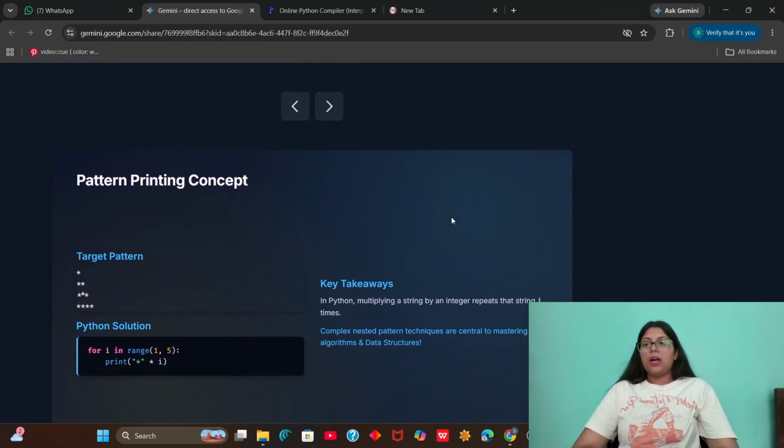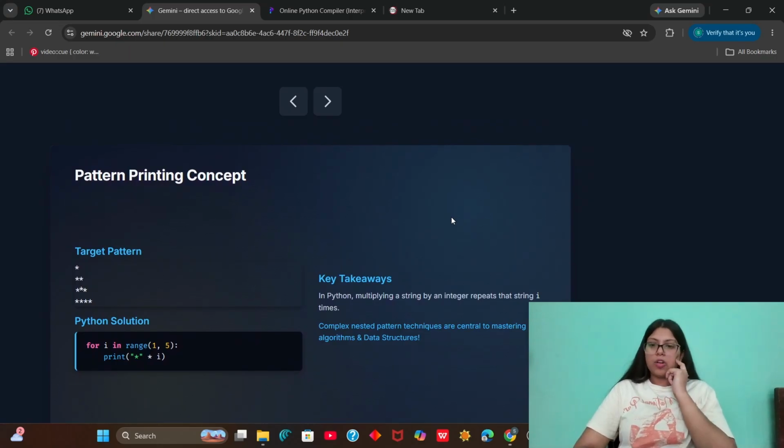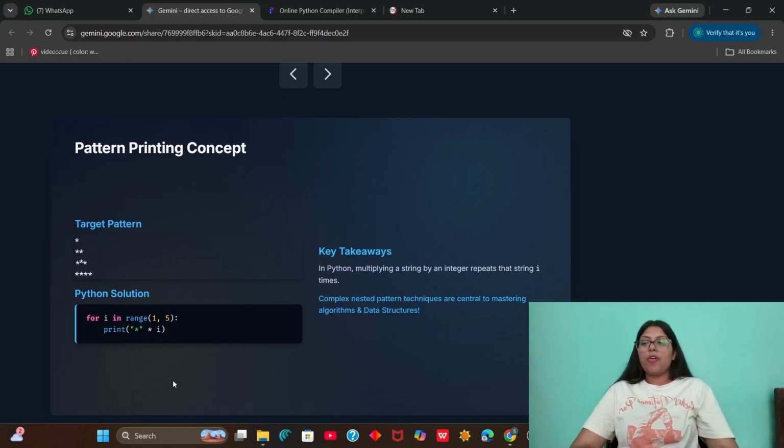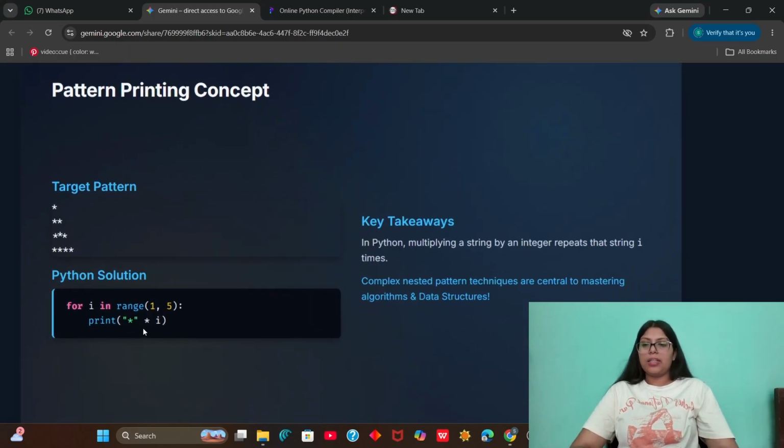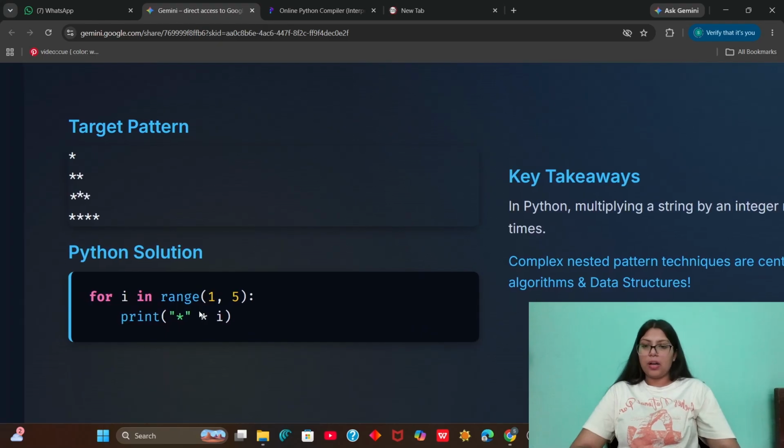Now we have a concept here that is pattern printing. In Python, multiplying a string by an integer repeats the string that many times, and we use it to print complex patterns. So what do we have here? We are saying that for i in range 1, 5, you have to print this star multiplied by i.